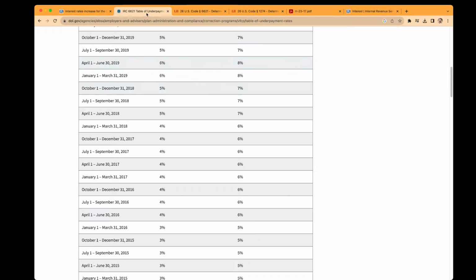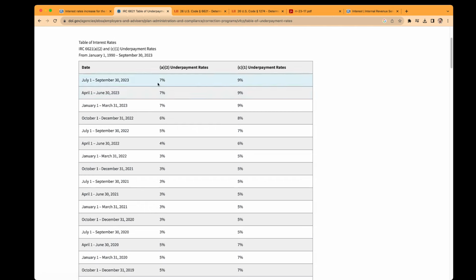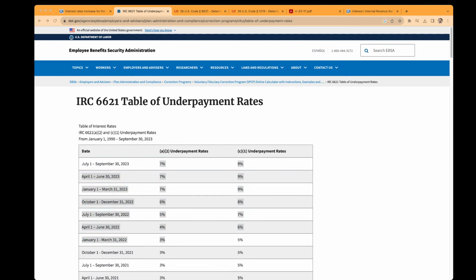Oh, and under 6621(b)(3), the rate is rounded to the nearest full percent. So you're not going to get anything wonky, because the federal short-term rate by that math is probably not going to be a round percent. But you'll notice all the IRS rates are these very round percentages. So they're rounded to the nearest full percent.